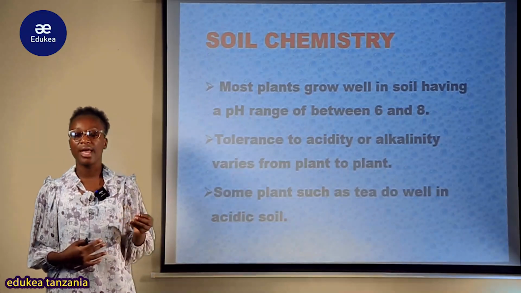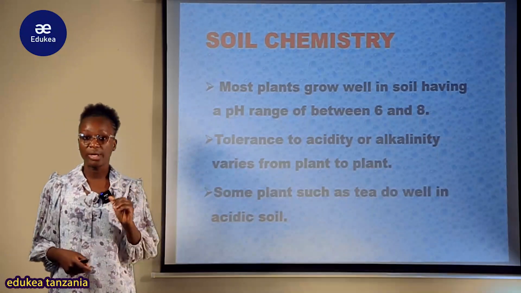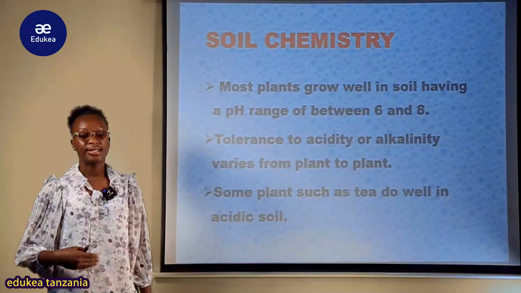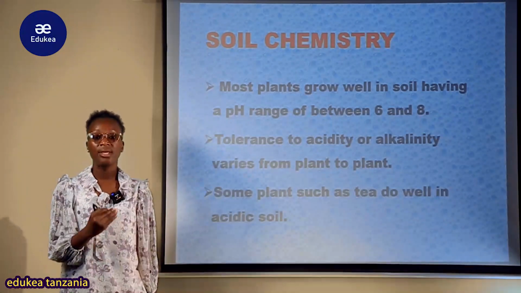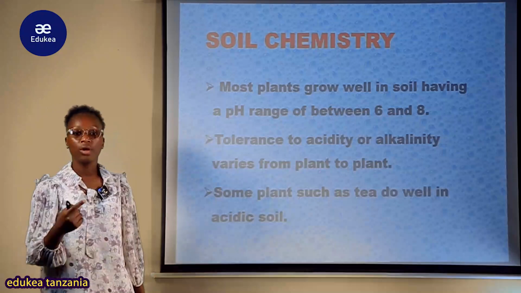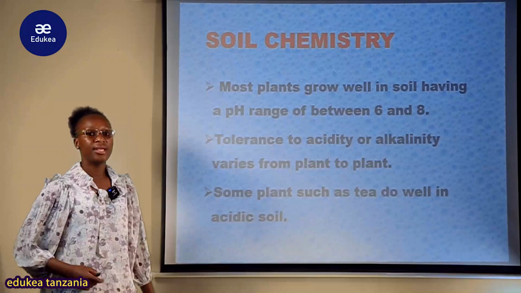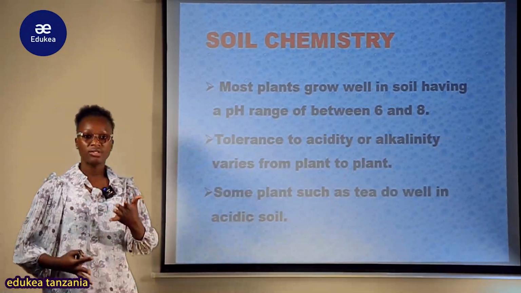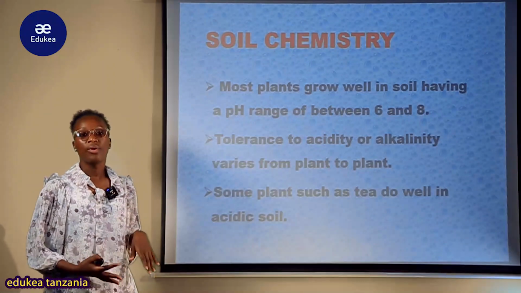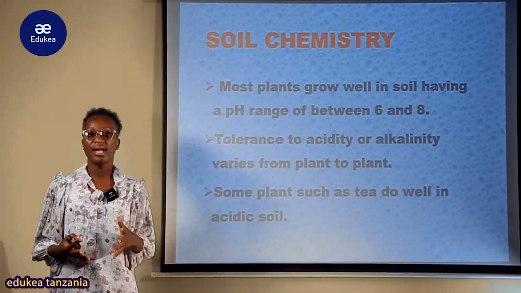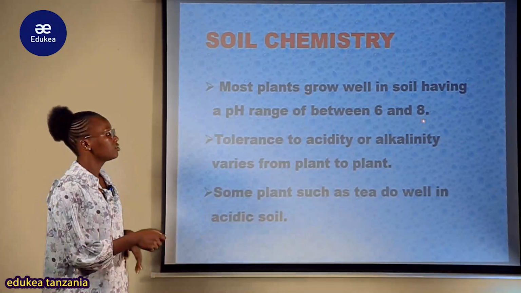Lakini tukirudi kwenye category ya ile pH scale tunajua kwamba katika 6 here hii inakuwa ni weak acid. So the same apply katika hii 8 ipo above 7. So hii means ita simplify the bases. Lakini tukirudi kwenye ile demonstration ile pH scale tunaona kwamba hii 8 ina range katika strong base. So kumbe utakuta most of the plant, mazao mengi yanakuwa favored katika udongo ambao unakuwa na this kind of soil reaction whereby we have the weak acid with the strong base.